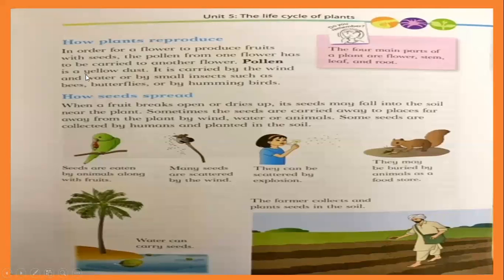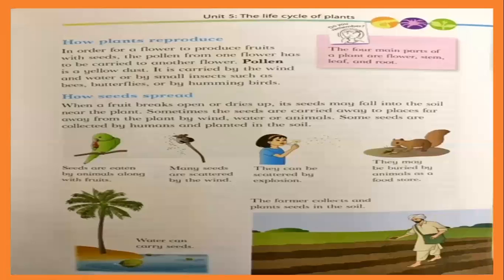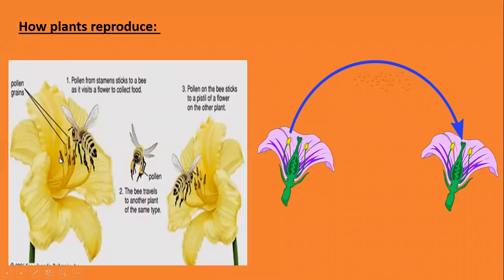What is pollen? Pollen is a yellow dust. It's a very small dust-like particle of yellow color, as you can see here. Look, this is called pollen. And what they were saying is that the pollen from one flower has to be carried to another flower. Like this, look. This is one flower, this is another flower.